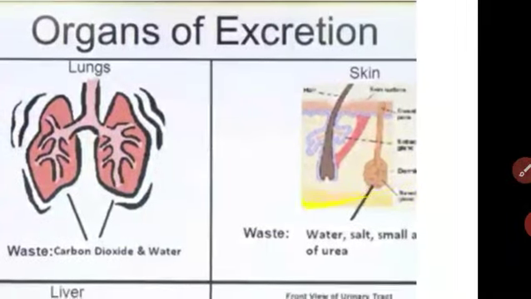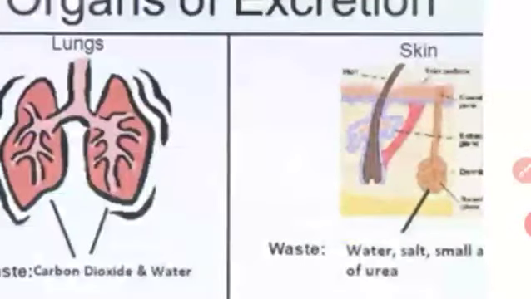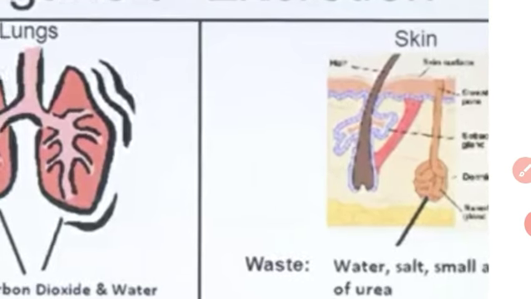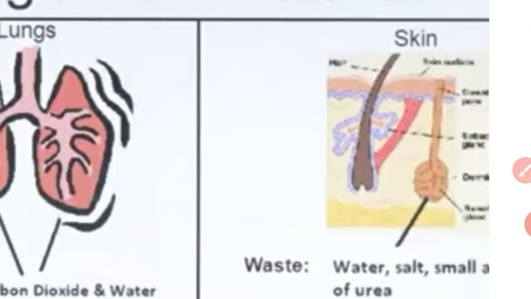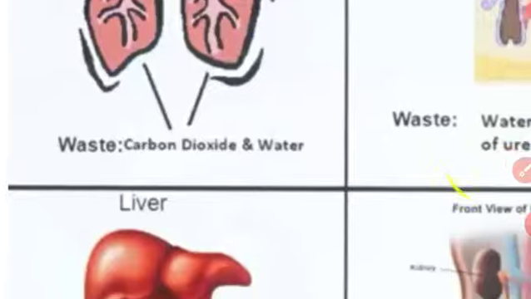Another excretory organ is the skin. The skin has sweat glands, and with the help of these sweat glands we can excrete water, salt and a small amount of urea. Basically, the skin is not an excretory organ, because we sweat only when we require cooling, which is the thermoregulation process. Through this we excrete excess water and salt through the skin.